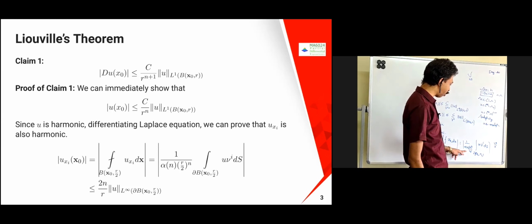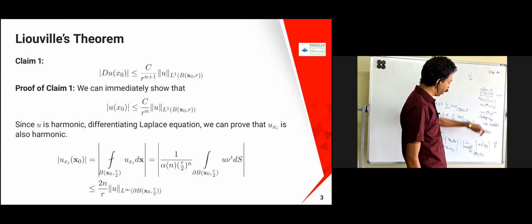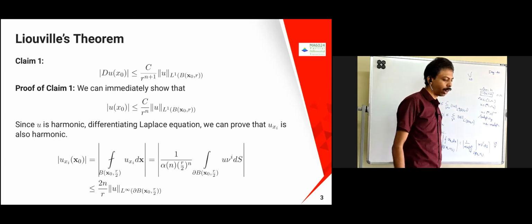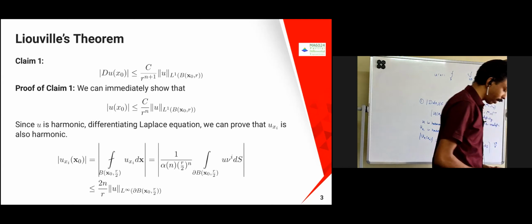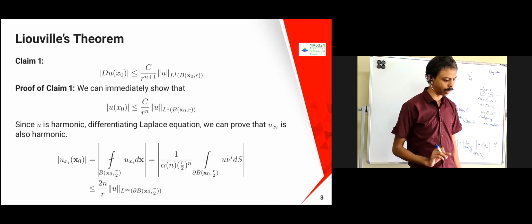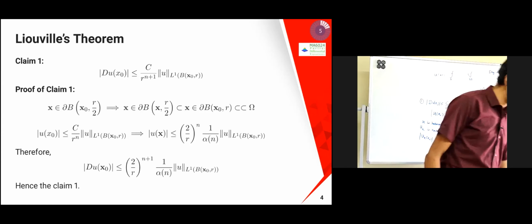Everything together, this alpha n also will get cancelled. So what we will get is alpha n. If you are just taking that integral, that is going to become alpha n, and this is going to become 2n into r. If you take the modulus, you are going to get this L infinity. So I just leave only this line as an exercise.